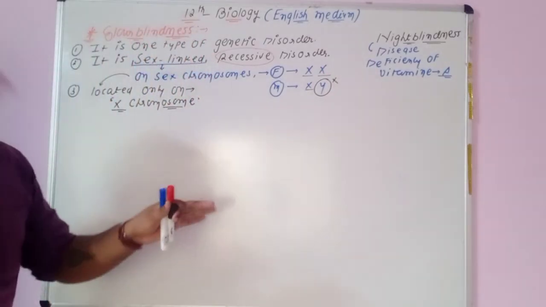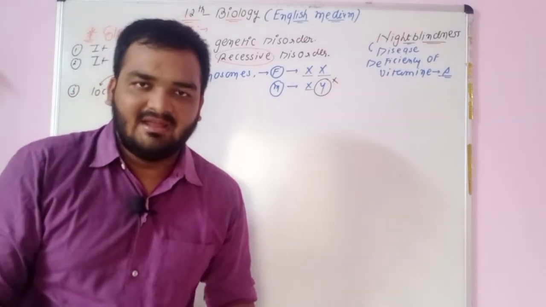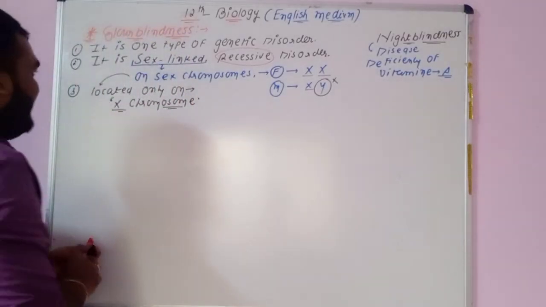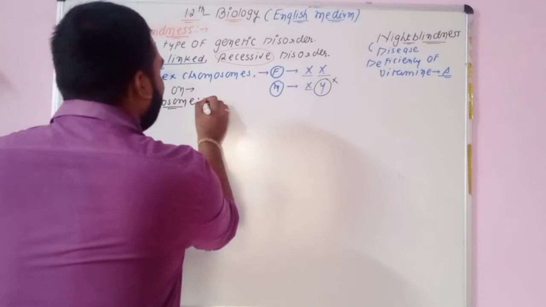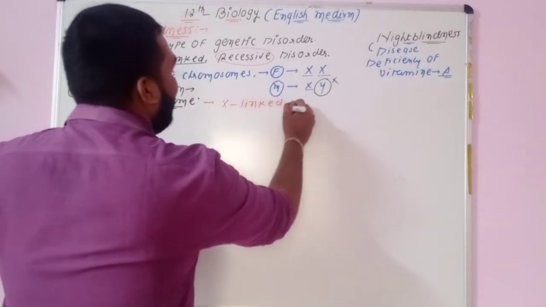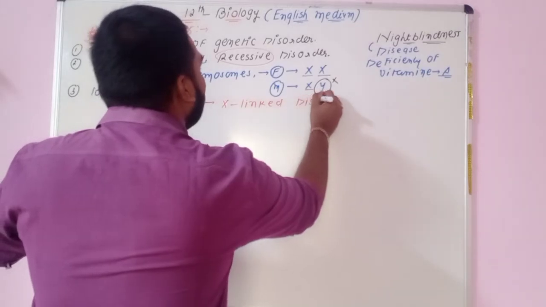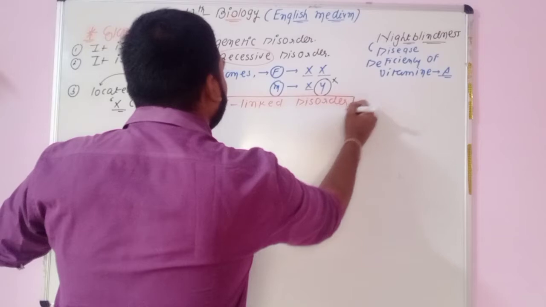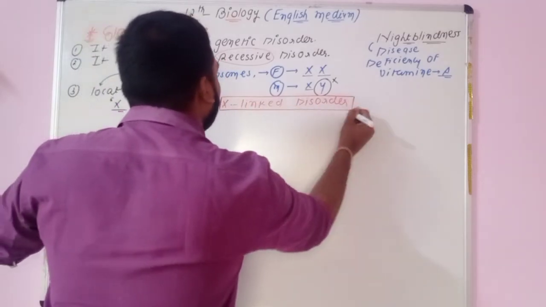The Y chromosome does not take part in this condition. That's why it is known as an X-linked disorder.